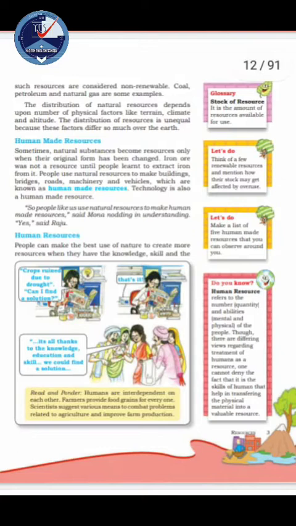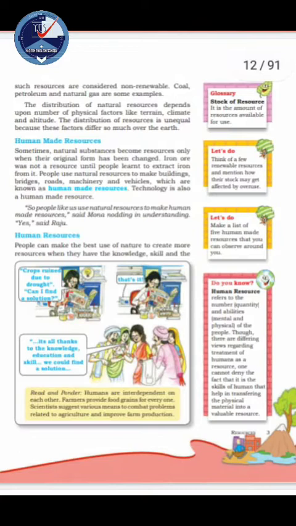Actual resources are those resources whose quantity is known, and these resources are being used at present. The rich deposit of coal in the Ruhr region of Germany is an example of an actual resource that we are using at present. Petroleum in West Asia is an example, and the dark soil of the Deccan Plateau in Maharashtra state of our country are all actual resources. These are examples.